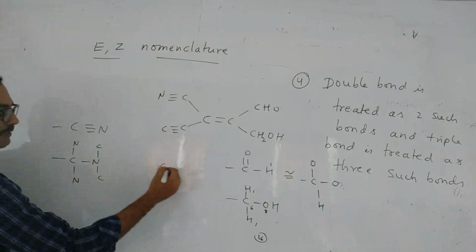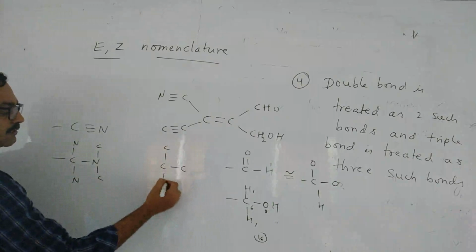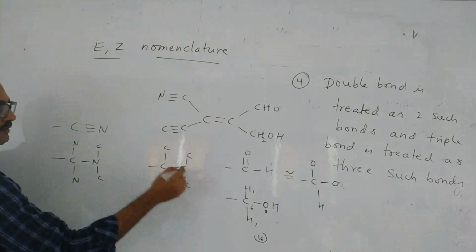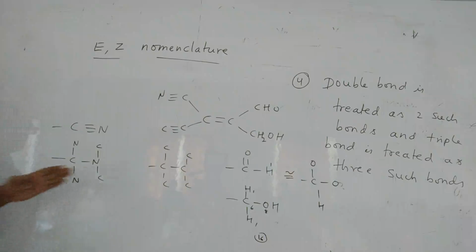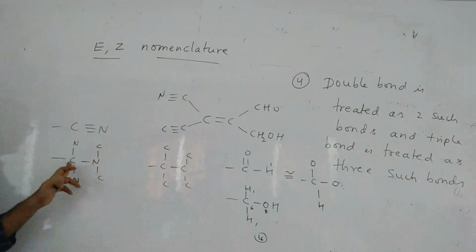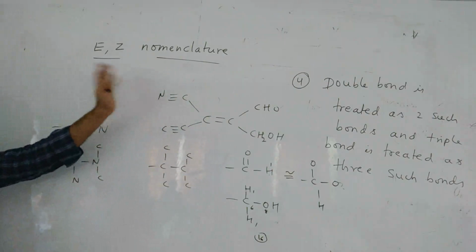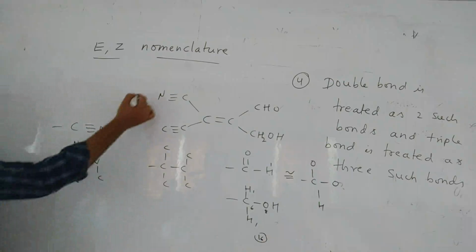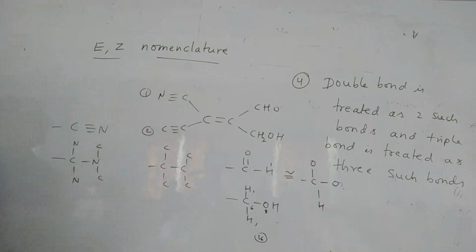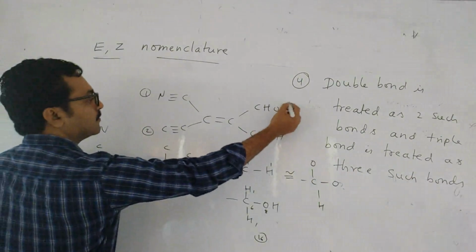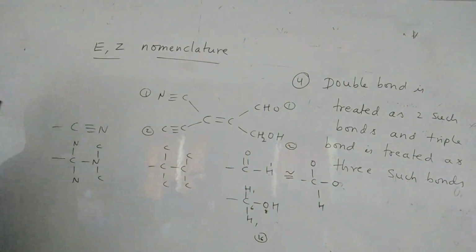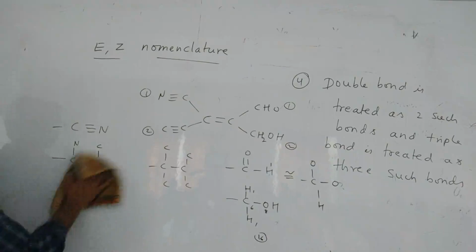A C triple bond C means what? C, C, C, again C, C. Like this. Whatever, no need to go that much deeper. First is carbon, here also first carbon. Next N is there, so you have to give it first priority. So that is the meaning: a double bond is treated as 2 such bonds and a triple bond is treated as 3 such bonds. Fine, children.